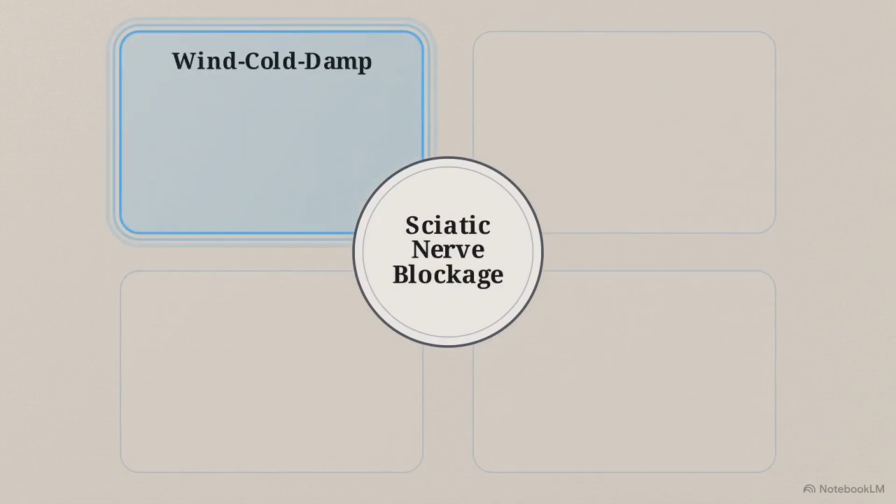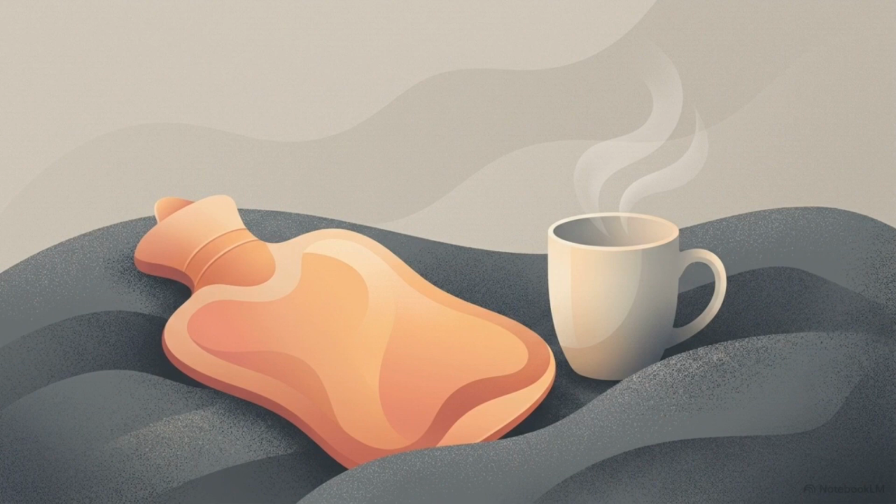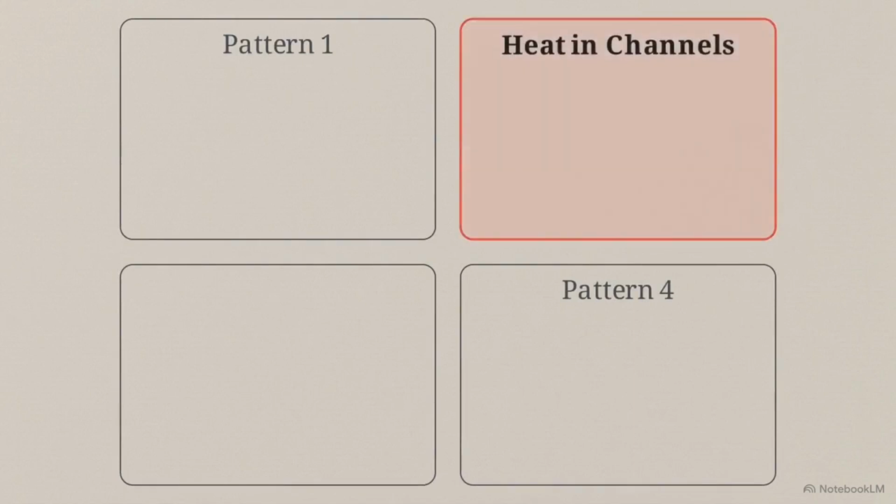Pattern 1 is wind-cold-damp obstruction, occurring when environmental pathogens invade the channels, causing a heavy, stiff sensation. This pain spikes during cold or damp weather, finding temporary relief when heat is applied. The second etiology is heat in the channels, presenting as sharp, burning pain.